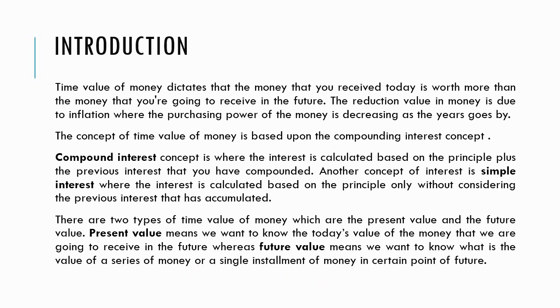So what is the value of that 10,000 in 10 years' time today? That is what we call a future value.